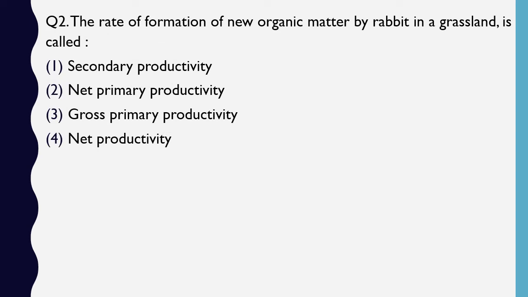Question number 2. The rate of formation of new organic matter by rabbit in a grassland is secondary productivity, net primary productivity, gross primary productivity, net productivity. We are talking about rabbit. Correct answer is option 1, secondary productivity.